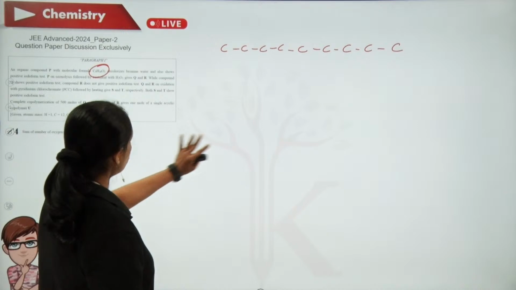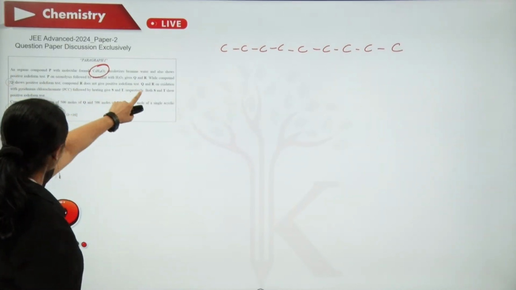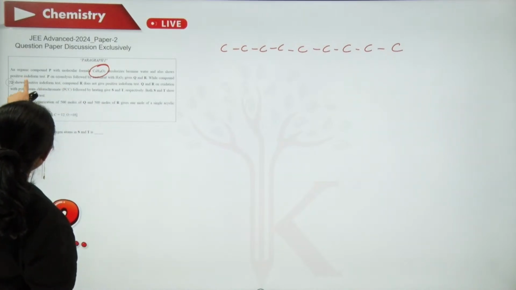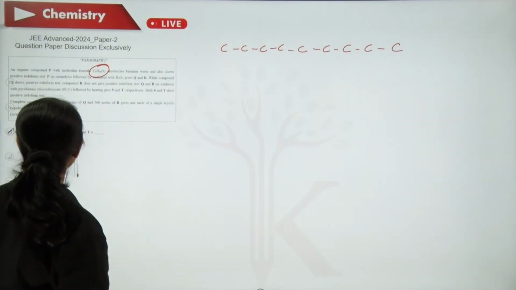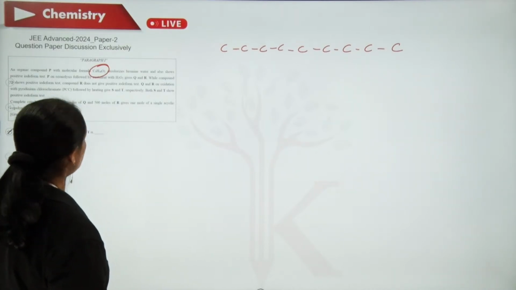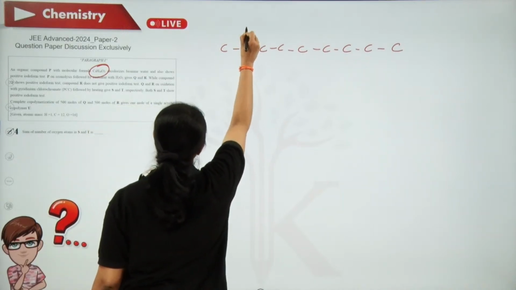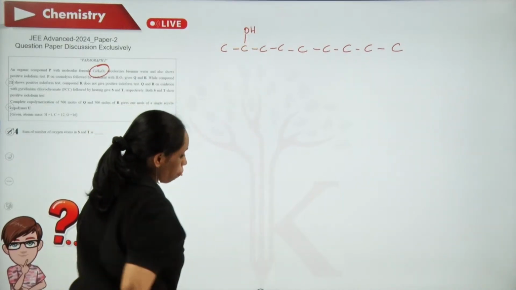And there is a double bond, I did not fix the position of the double bond. Now, it shows positive iodoform test. That means what? It is having a methyl ketonic group, or else at the second carbon atom OH is there.